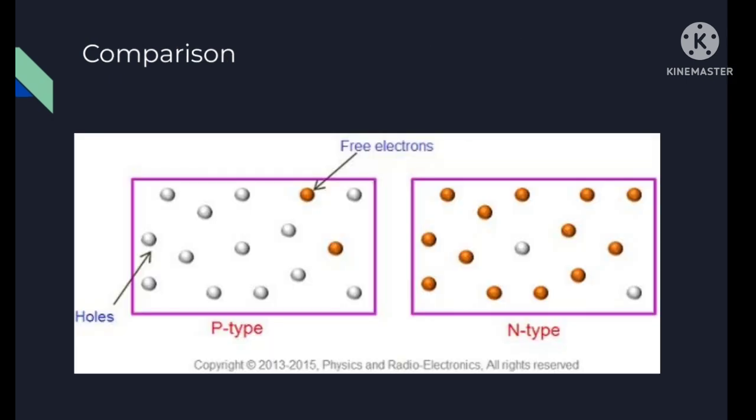So now here is a comparison between the p-type and the n-type semiconductor. We can clearly observe that in the p-type semiconductor there is a large number of holes formed. So the holes are the majority charge carriers, and for the n-type semiconductor there is a large number of free electrons which behave as the majority charge carriers.